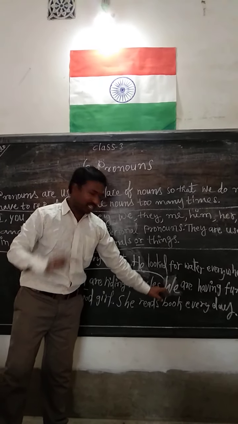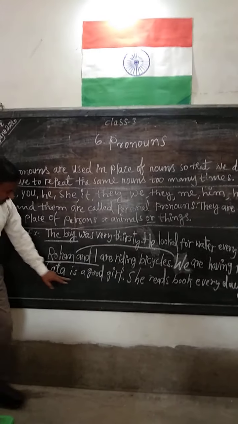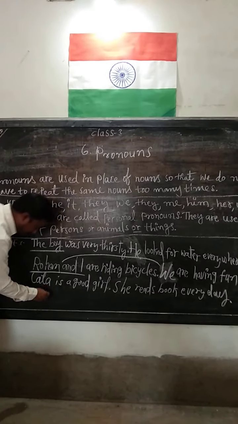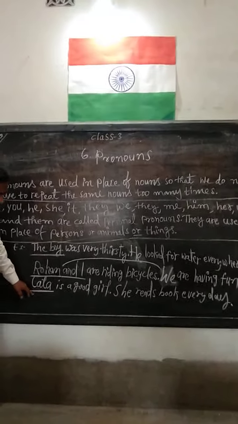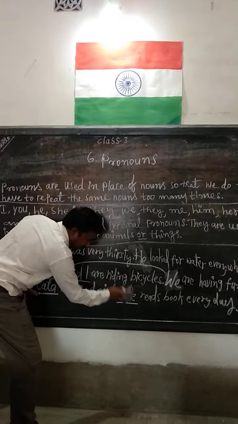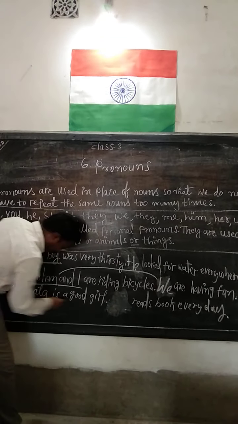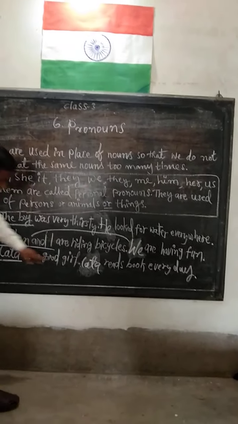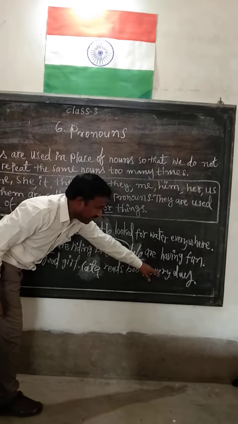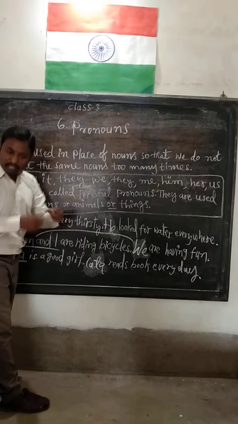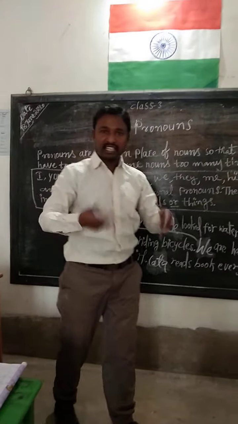Very easy if you understand. You see, Lata is a good girl. She reads books every day. Lata is a noun, and we have written she. If you write Lata again, Lata is a good girl, Lata reads books every day, Lata comes to school every day, Lata goes home every day, we are always saying Lata, Lata, Lata.